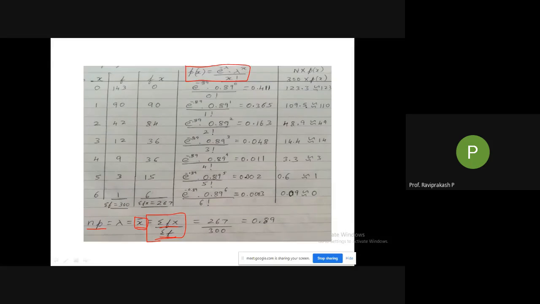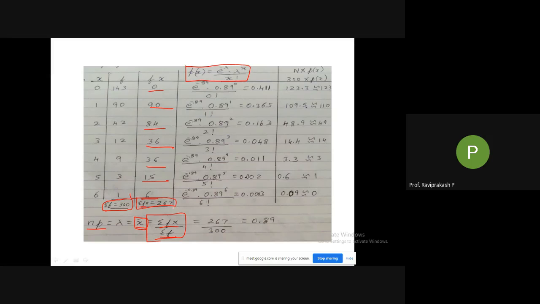Adding all the f's here, we get summation f, that is 300. Then summation fx after multiplying f into x: 0 into 143 is 0, 1 into 90 is 90, 42 into 2 is 84, 12 3s are 36, 9 4s are 36, 3 into 5 is 15, 6 into 1 is 6. Adding all these, we get summation fx equal to 267.